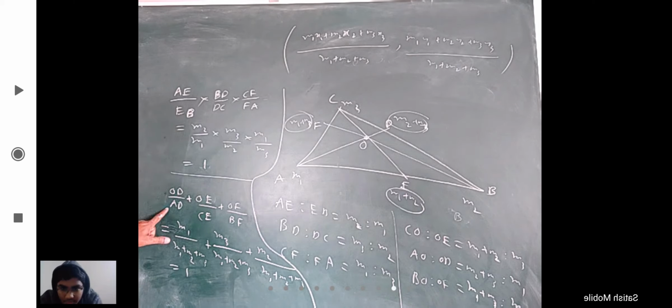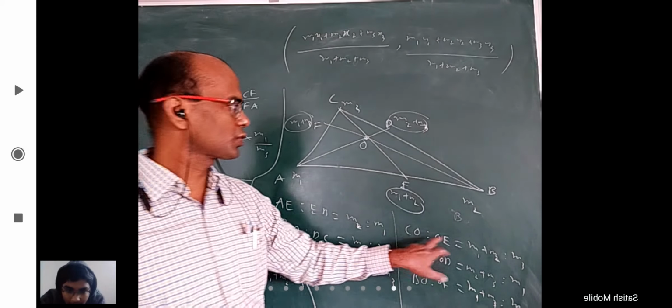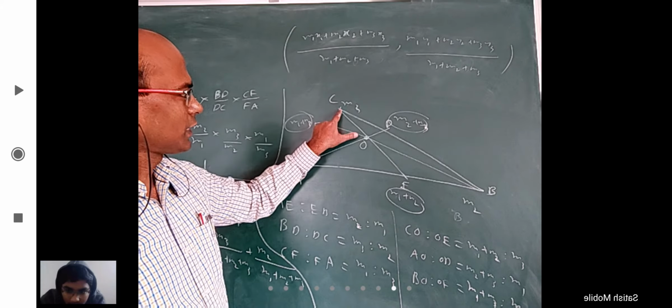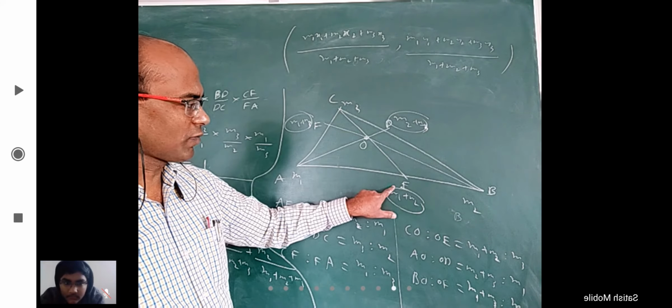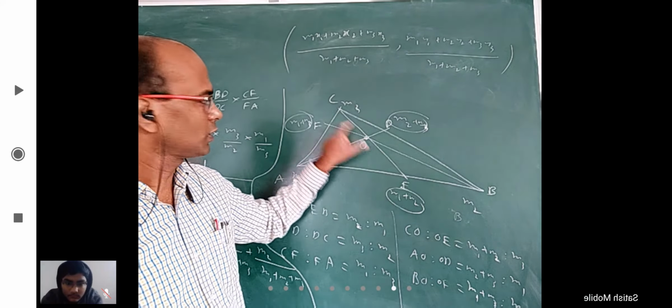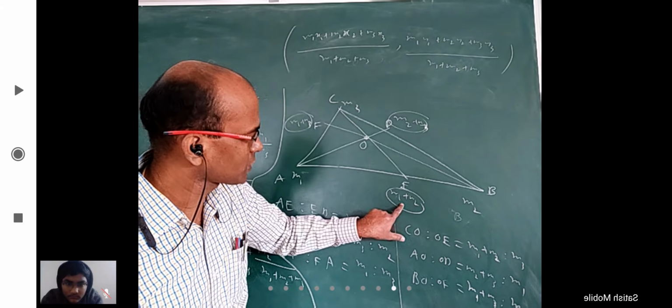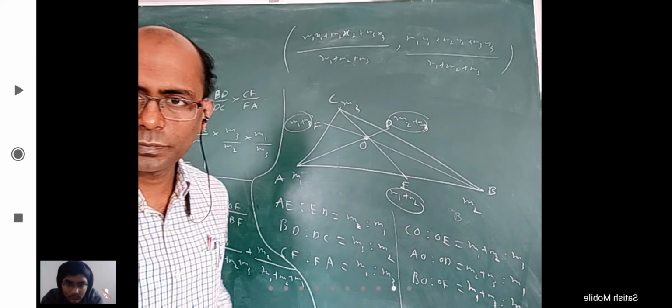This one, OD by AD. CO is to OE. There is a mass of M3 here and there is a mass of M1 plus M2, and for these two the center of mass is here. This length into this length will be proportional to this mass and this will be proportional to this mass. That's it.